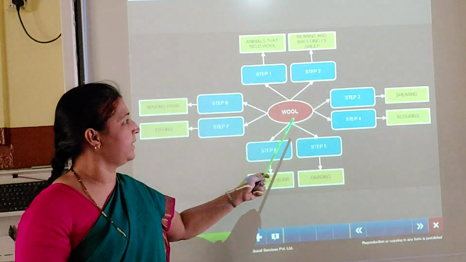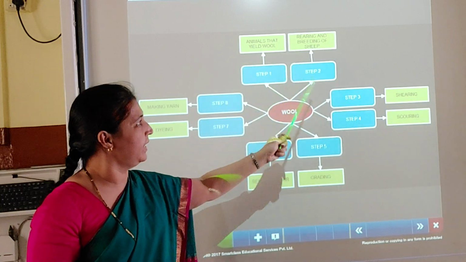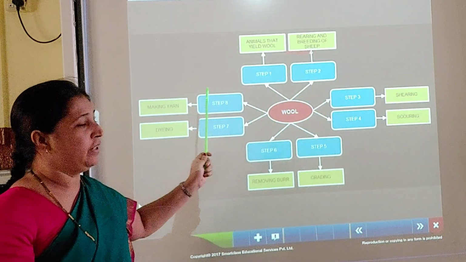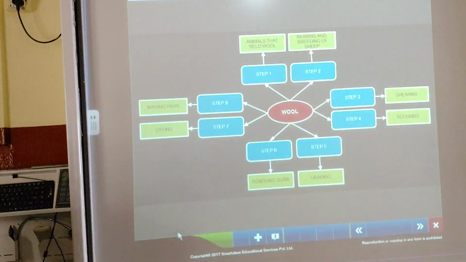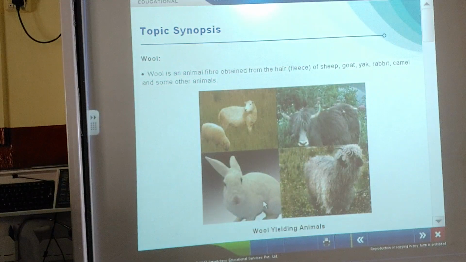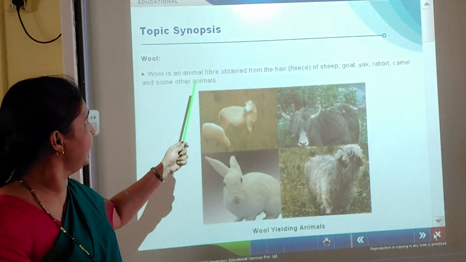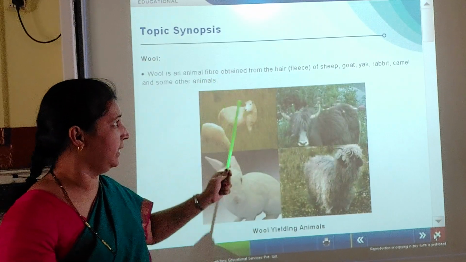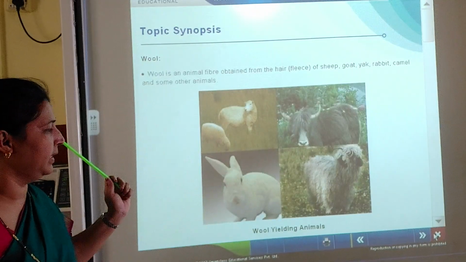So like this also you all can study. Wool, then which are the animals yielded, then first rearing and breeding is done, and then what are the steps for converting the hair into the wool. So here you can see these animals. Wool is an animal fiber obtained from the hair, that is the fleece of sheep, goat, yak, rabbit, camel and some other animals.